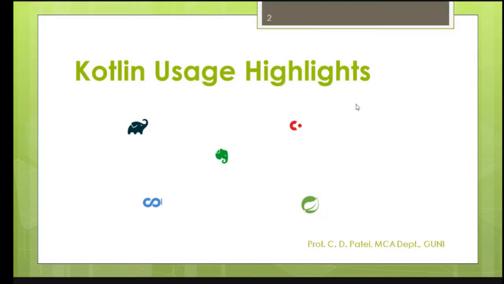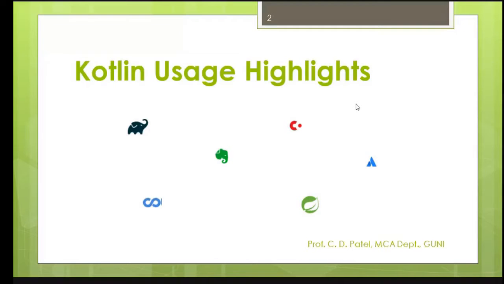Can you guess this one? The green leaf. The name of this green leaf is Spring, S-P-R-I-N-G. Spring uses special Kotlin language features to offer a concise API. We will see what an API is, what concise means, and what safe means. No problem, take your time with these.